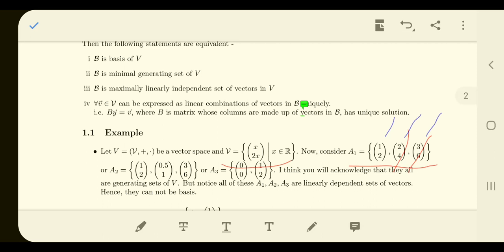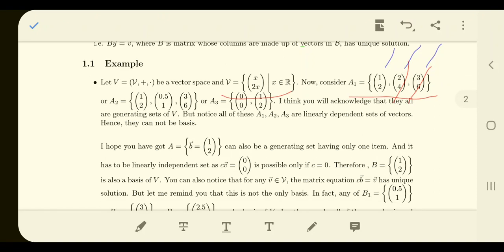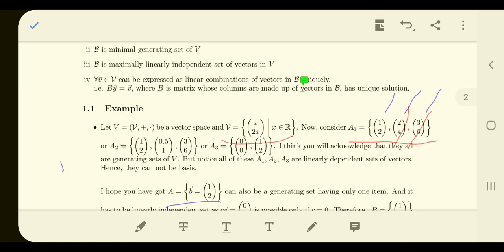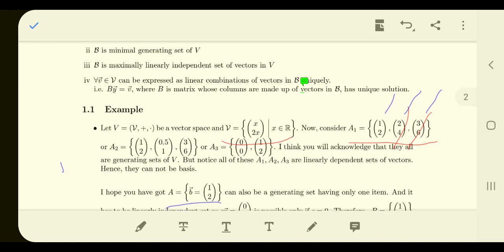But if you consider this set, this is an interesting set. It is going to follow certain rules. So let us see whether it follows the definition or not. The first thing is whether it is a minimal generating set or not. With the help of (1, 2) you can generate the entire vector space V, no problem. The second thing is, is it minimal? If I remove (1, 2), can it still generate? No, it cannot generate. Definitely, I know that.